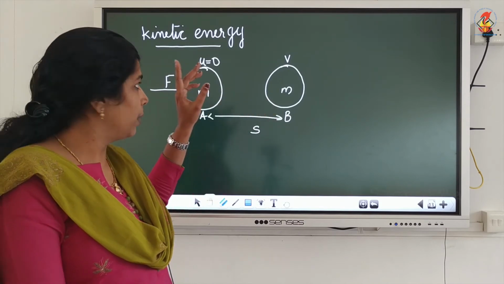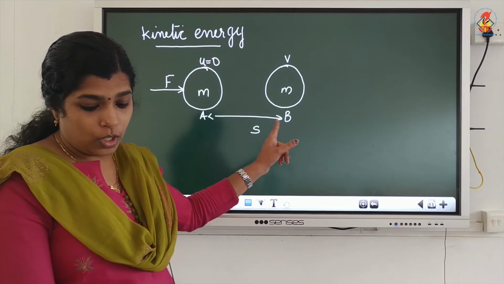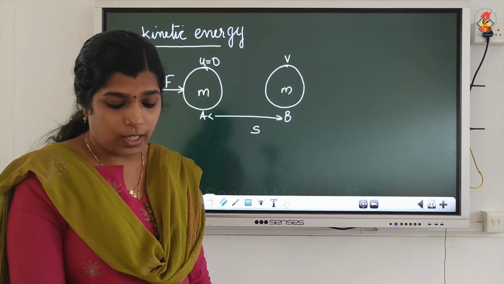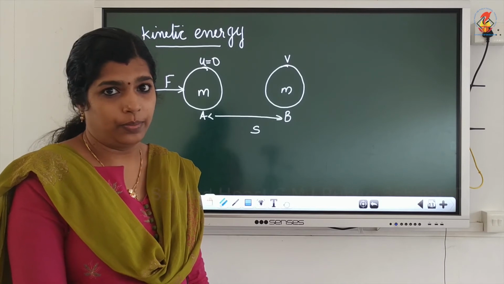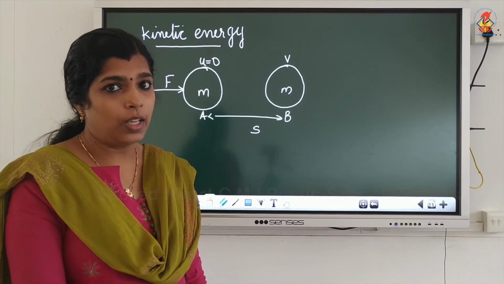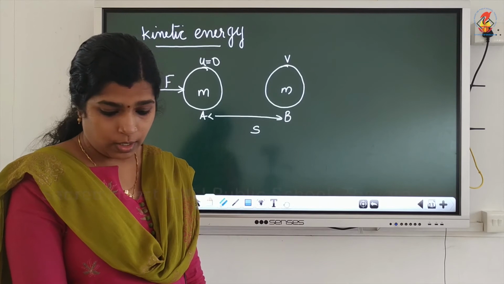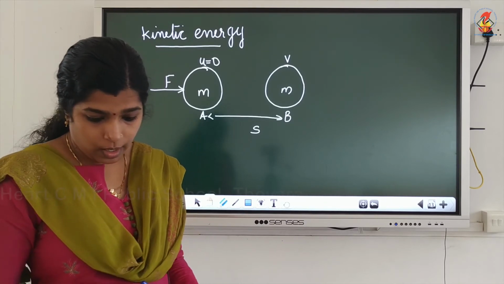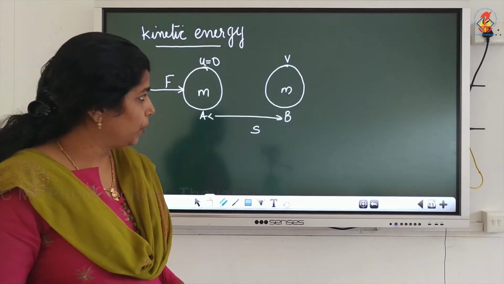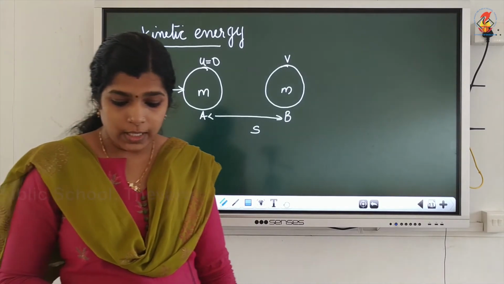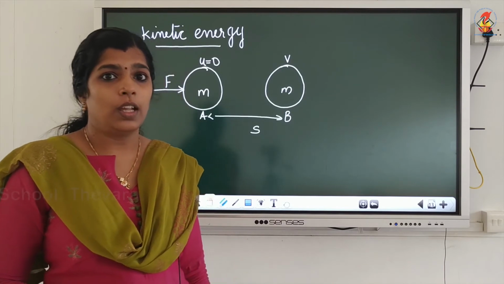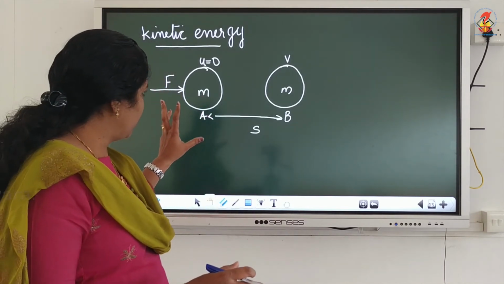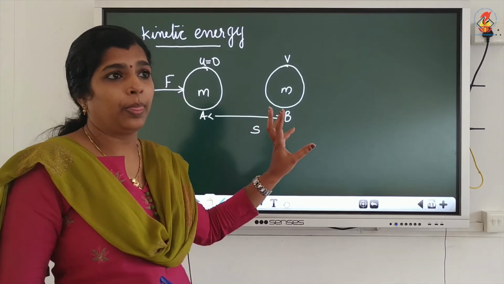Let a force be applied on it so that it will attain a velocity v starting from rest. Let the acceleration produced in the object be a and the distance moved by the object as it attains this velocity v be s.